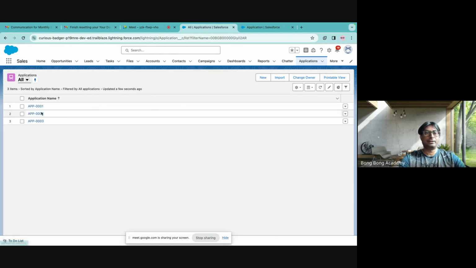So in application, you see the operations are there already. What are these other buttons? We'll come to that later. But here I want to see the other field values. Can I do that? Yes, sure.